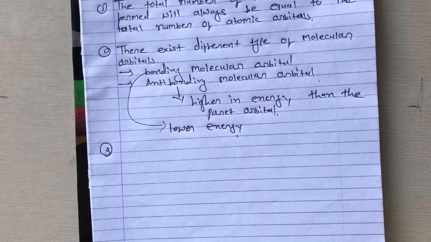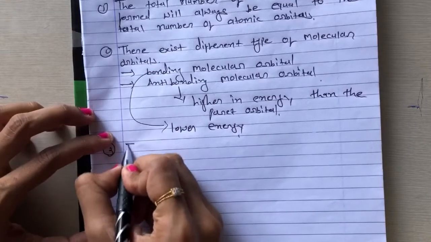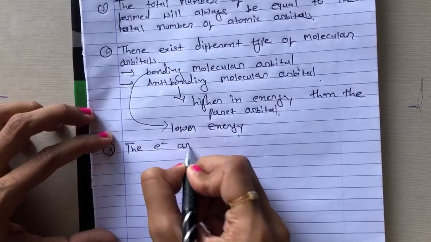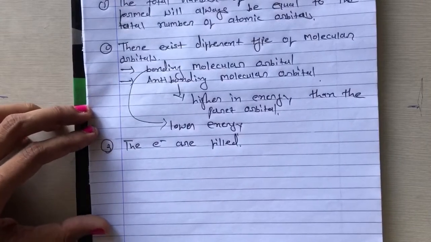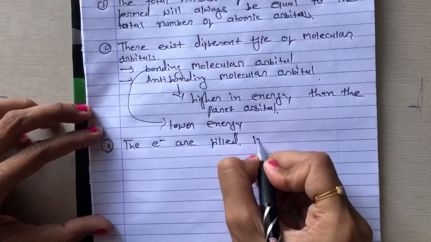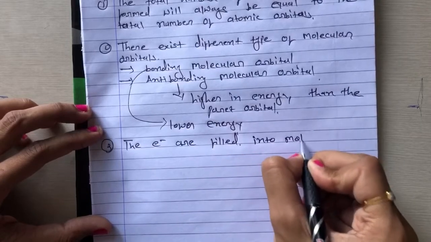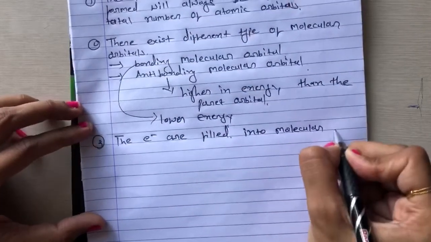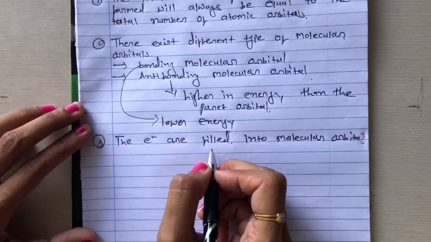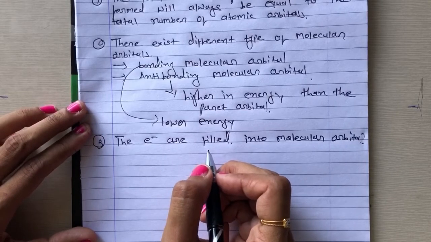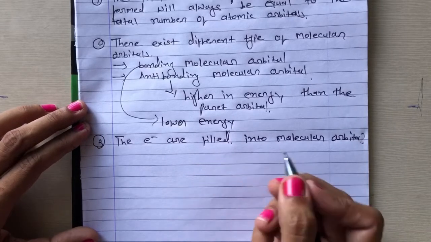You all know, from the orbital with the lowest energy to the orbital with the highest energy, the electrons are filled into molecular orbitals in the increasing order of energy.